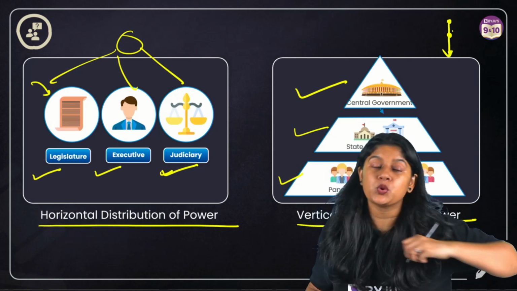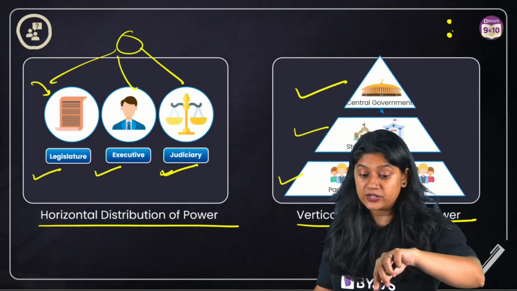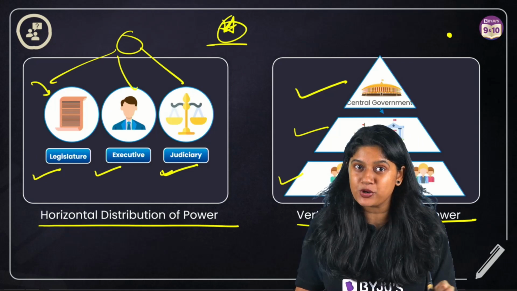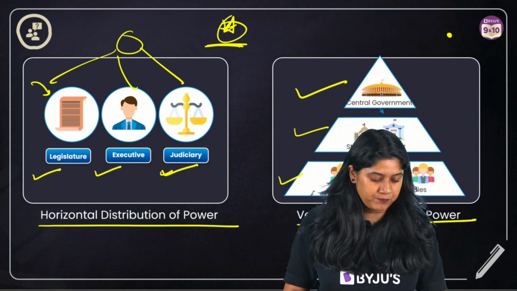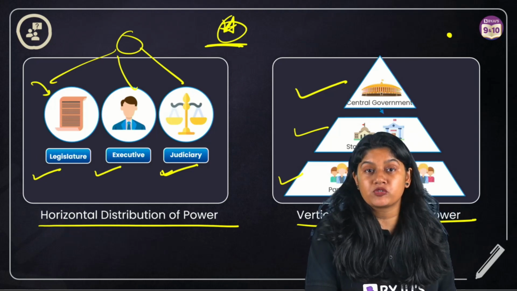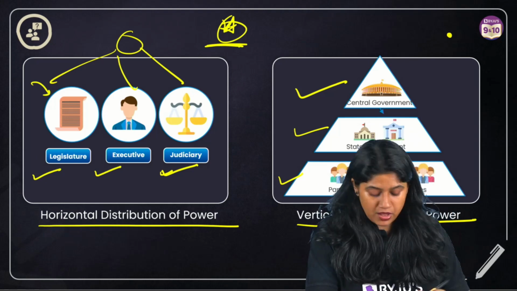So we see that vertically the power is being shared. This is very important. Both of these topics are very important from the exam point of view. So please make sure to put a tick mark over here. Moving ahead, everyone, now that we have discussed the distribution of the power horizontally and vertically, we have some